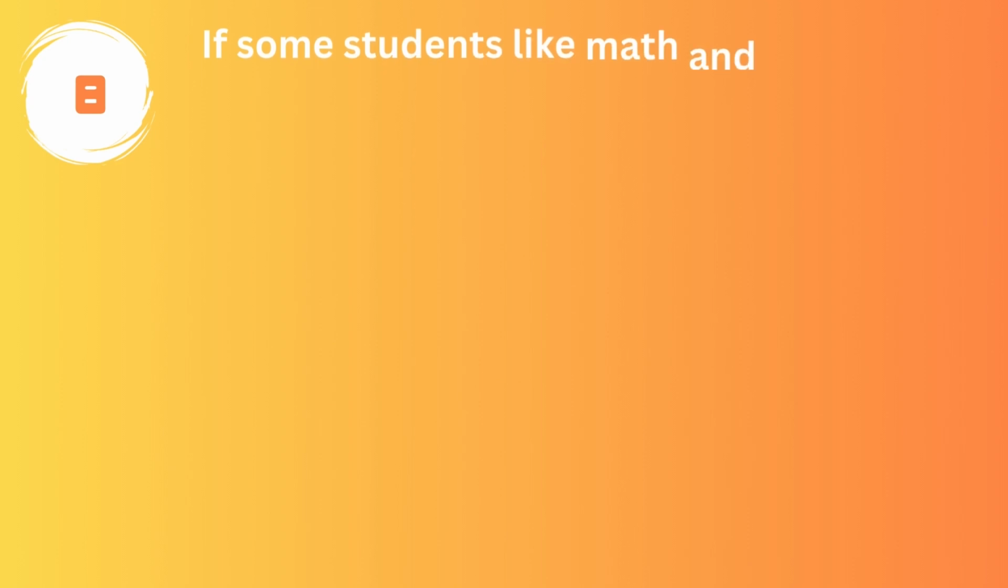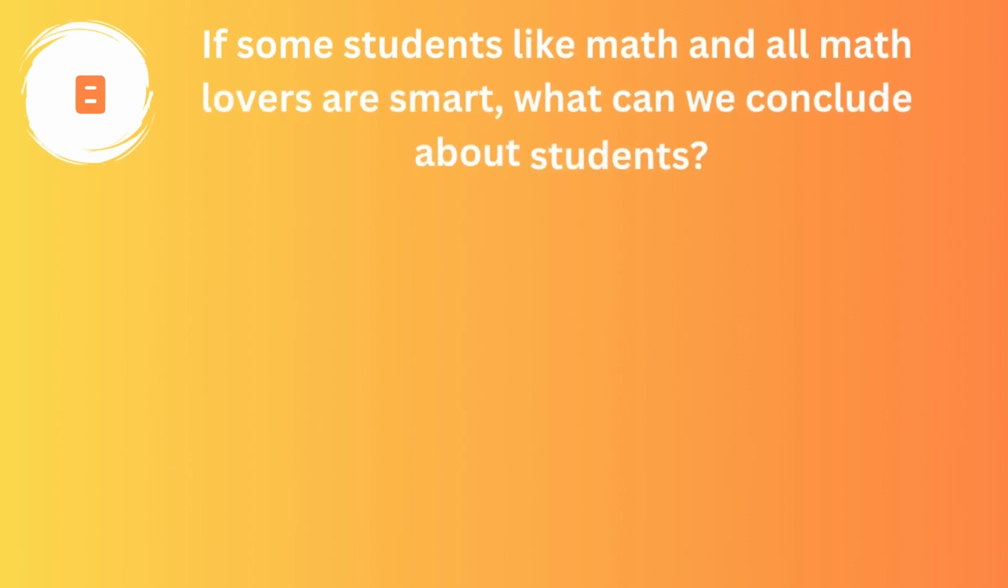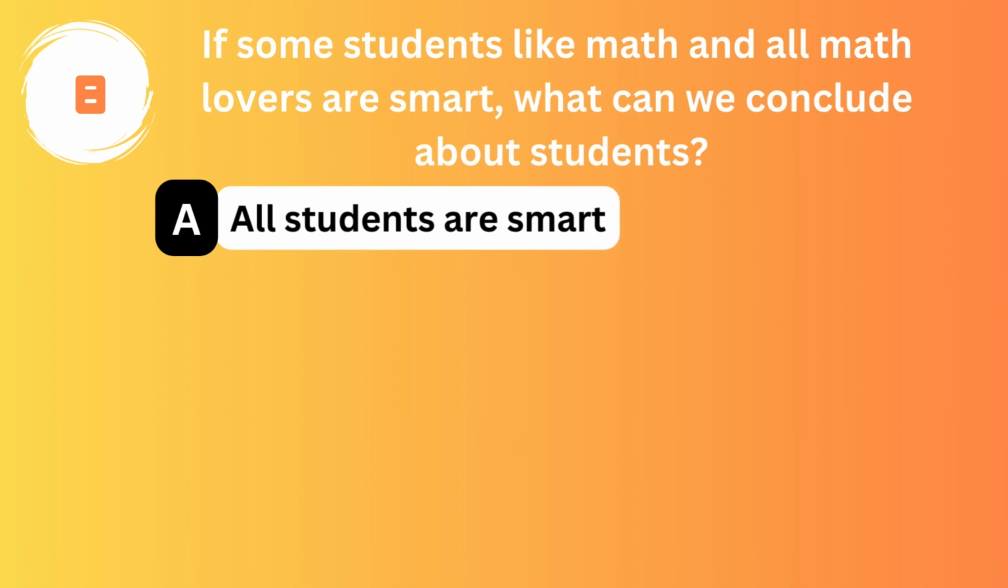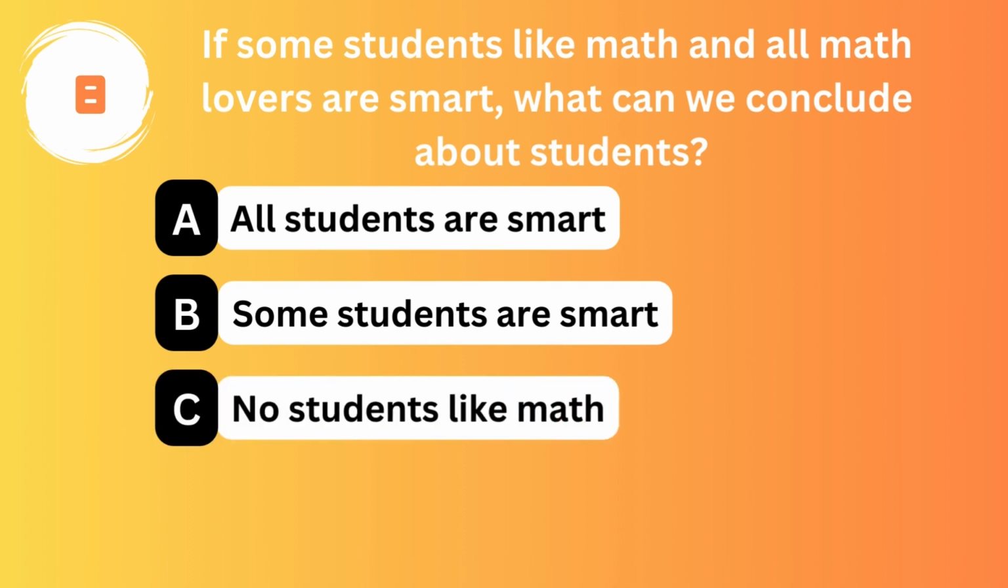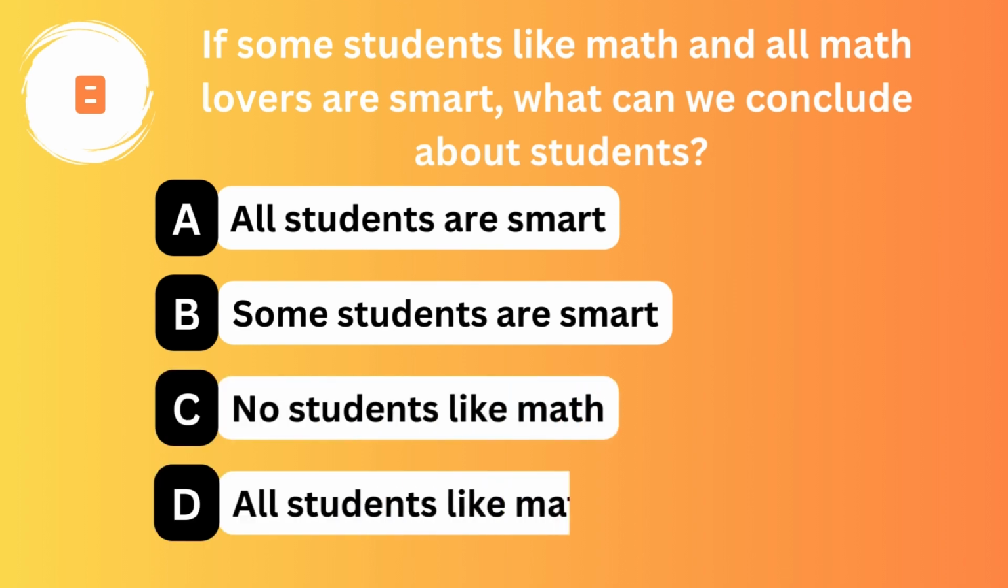If some students like math and all math lovers are smart, what can we conclude about students? Option A. All students are smart. Option B. Some students are smart. Option C. No students like math. Option D. All students like math.